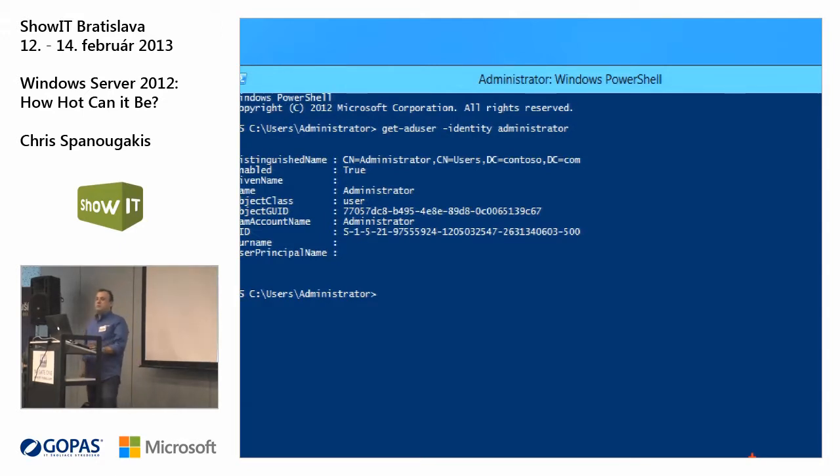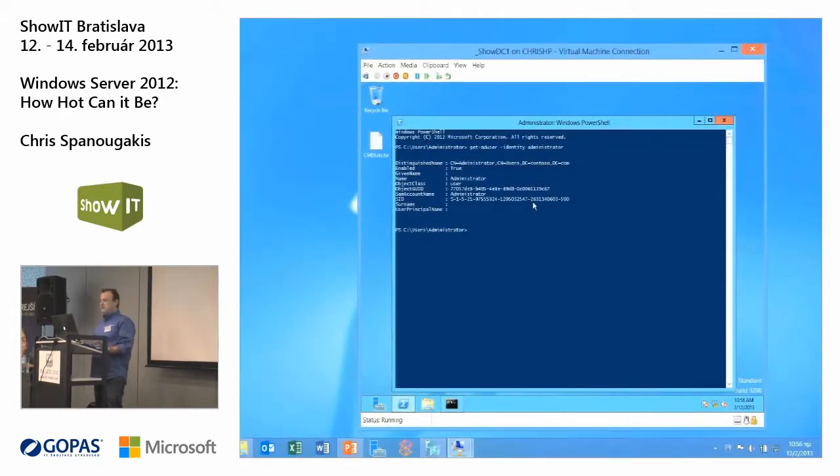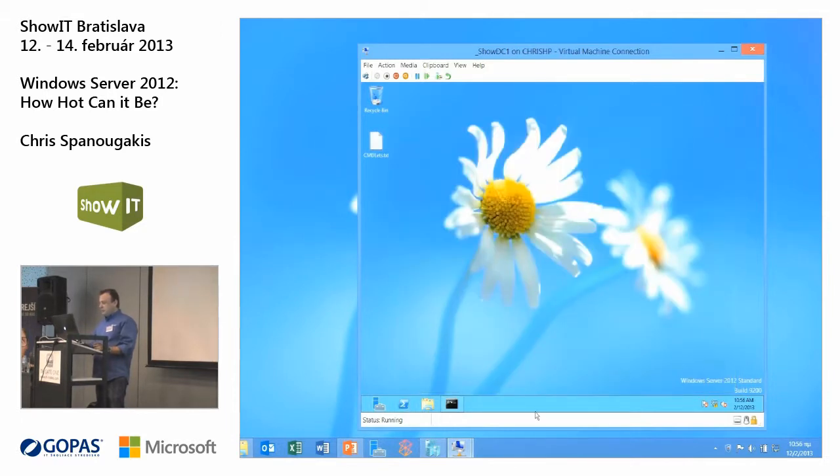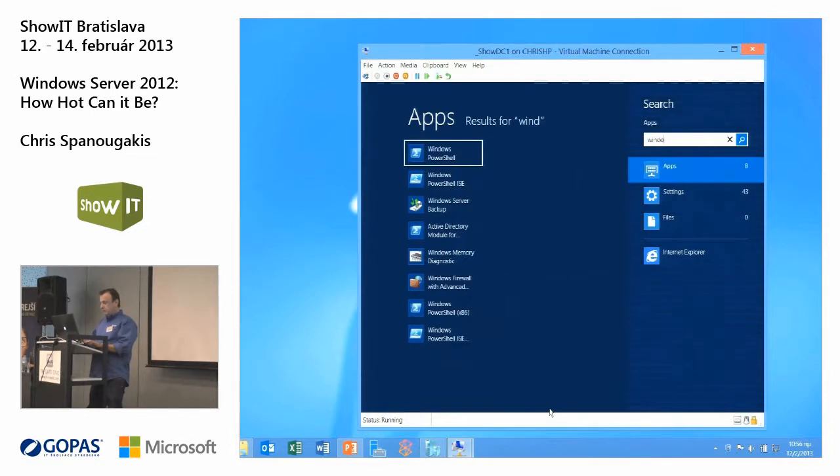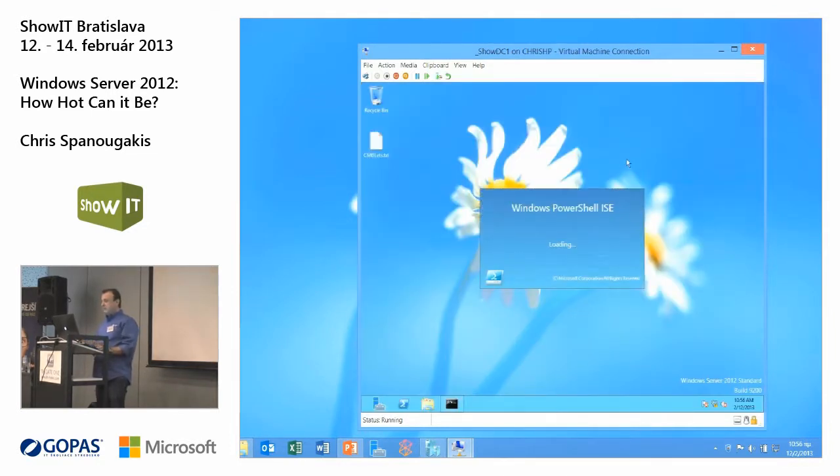But what if you do not know how to type this command? Maybe this is the only command I know. But we can go to the Windows PowerShell Integrated Scripting Environment. Where is it? Just type it. Windows PowerShell. Here you are. Integrated Scripting Environment.